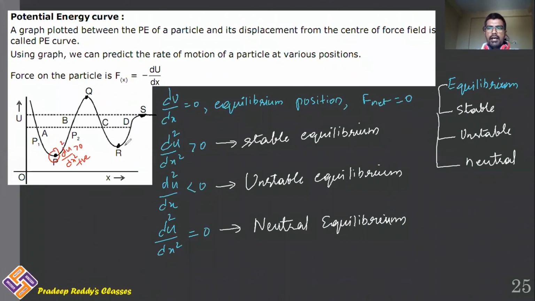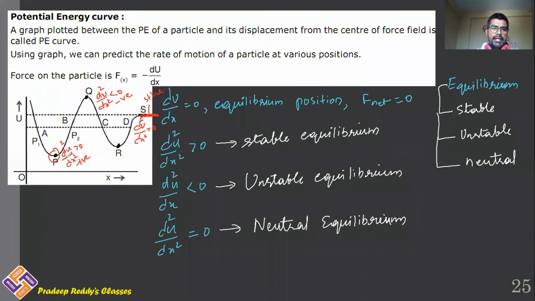From Q to R, what is happening? It is decreasing. The graph of potential energy is decreasing with respect to position. Position is increasing, but potential energy is decreasing. Therefore, d square u by dx square is less than 0, that is negative. And similarly, at this position, you are getting a straight line. Therefore, d square u by dx square is equal to 0 because this is a straight line. There is no change in the potential energy of the system.